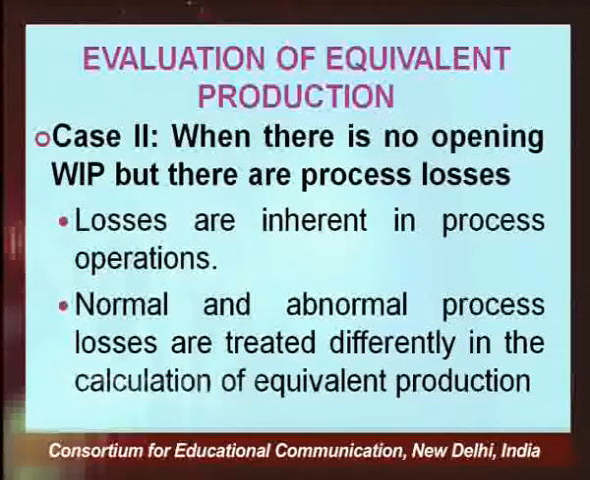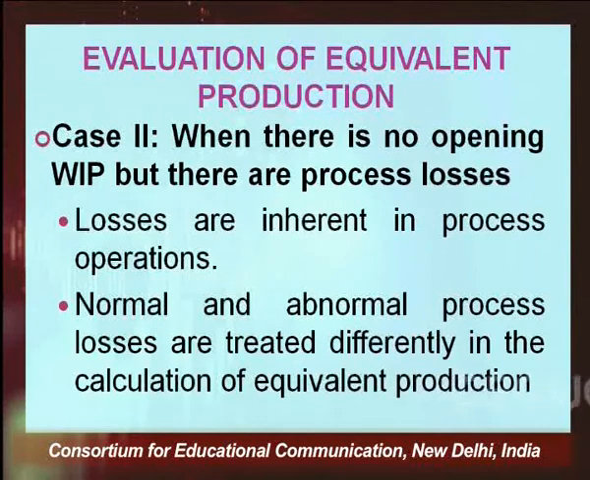Now I will be talking of the situation where there is no opening work in progress, but there are process losses. That is, there may be a normal loss and there may be an abnormal loss also. So, in case of equivalent production, how do you deal with it? As we are already aware, equivalent production means the finished goods plus, on the basis of the degree of completion of the work in progress, you calculate an equal number of units, and finally you get the figure of equivalent production.